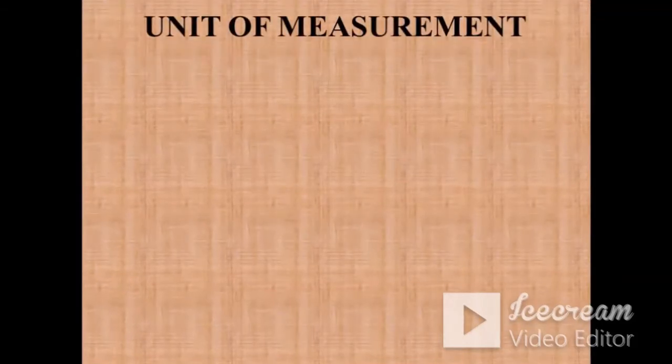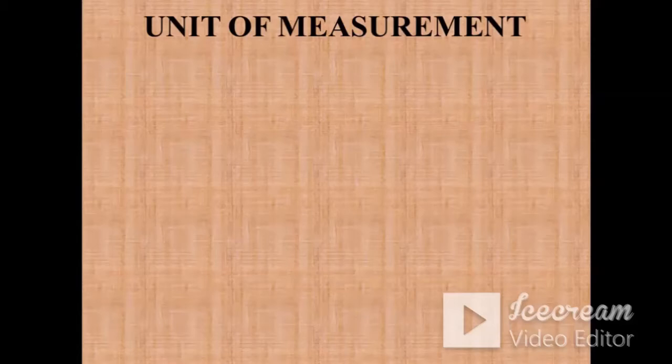Now whenever we say that we will measure something, we need some units, to distinguish between the different types of measurements. For example, if we wish to measure mass, we need a unit of mass, that is kg or gram or ton or quintal. If we wish to measure length, we need units like meter, centimeter, millimeter.